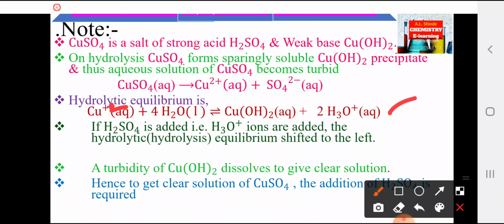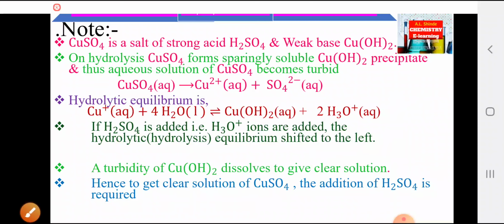If H2SO4 is added, that is hydronium ions, H3O plus ions are added, the hydrolytic equilibrium shifts towards the left. The turbidity of copper hydroxide dissolves to give a clear solution. Hence, to get a clear solution of copper sulfate, the addition of concentrated sulfuric acid is required. There is a little addition of concentrated sulfuric acid in the aqueous solution of copper sulfate.